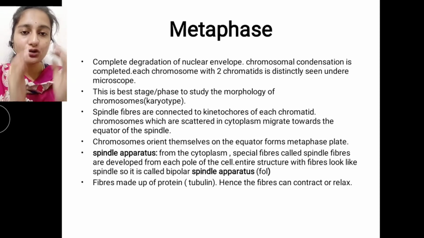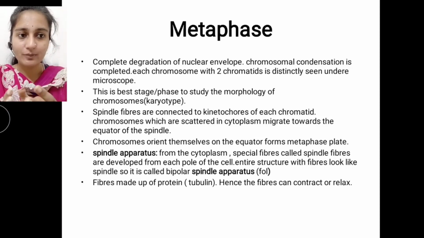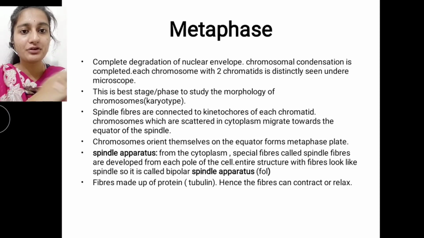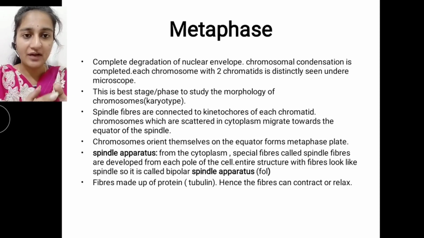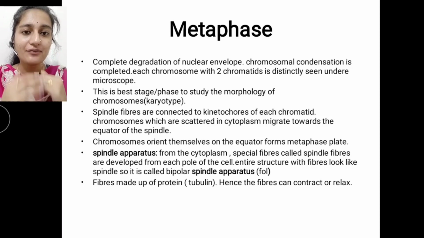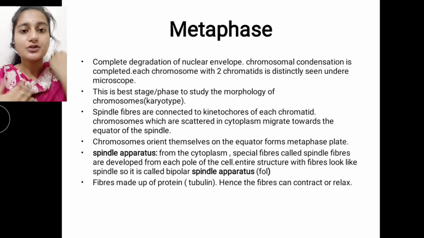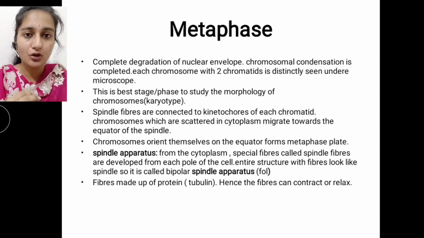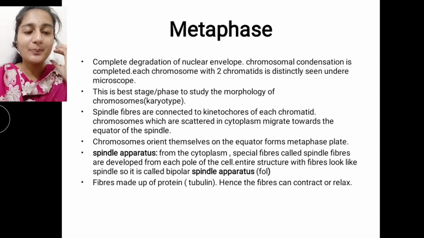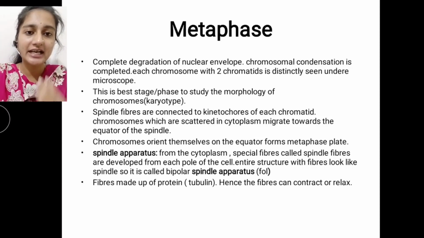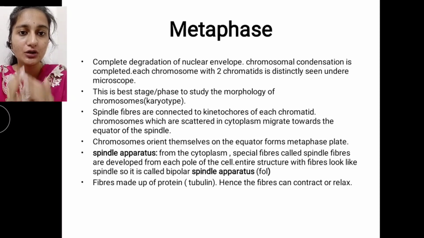Each chromosome contains two chromatids, which can be seen very clearly under the microscope when you observe a cell in metaphase. This stage is very important for studying the morphology of the chromosomes. That study is called karyotype, so metaphase is the best phase for karyotyping.